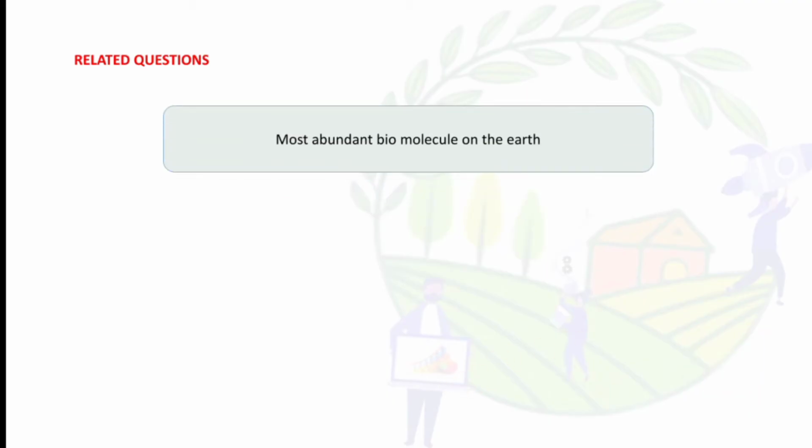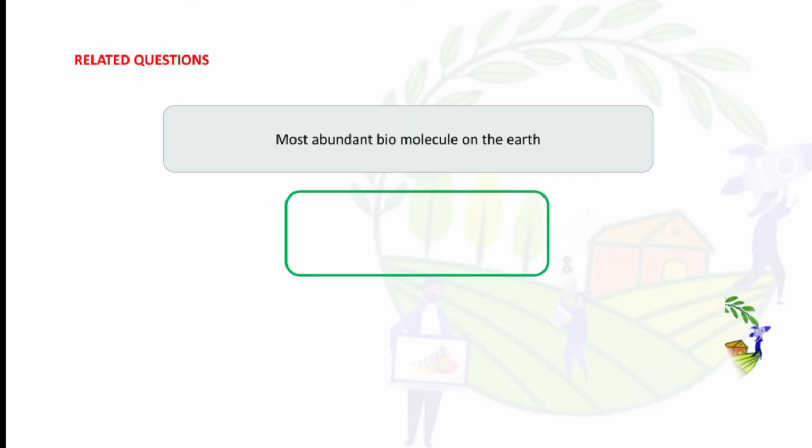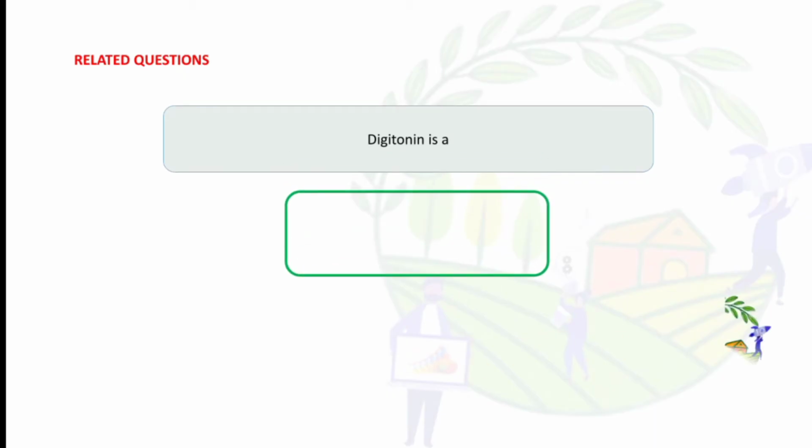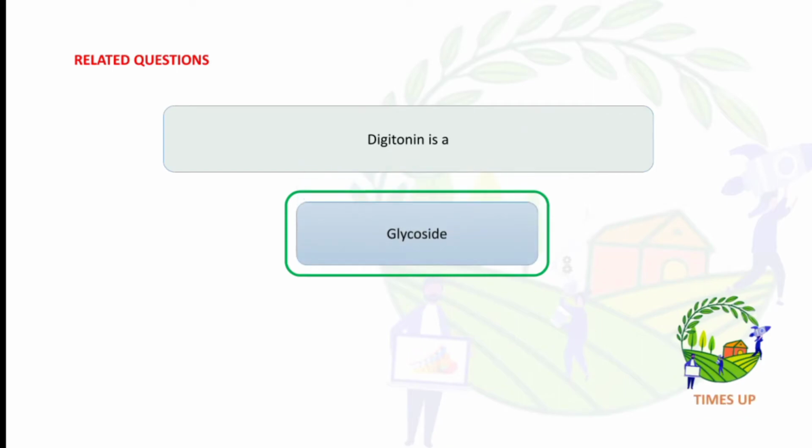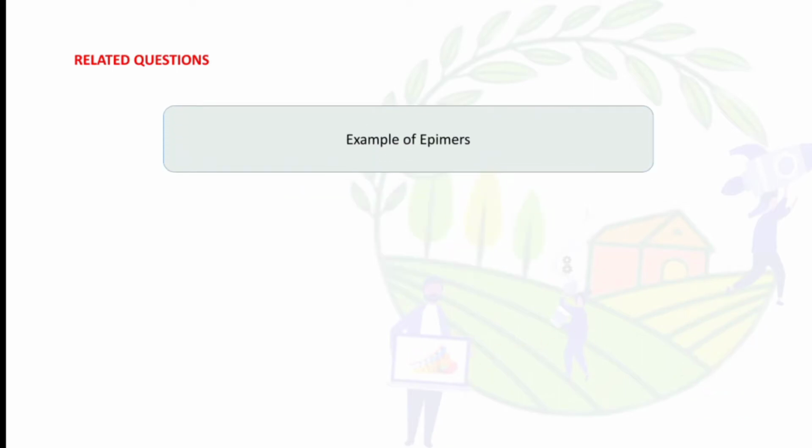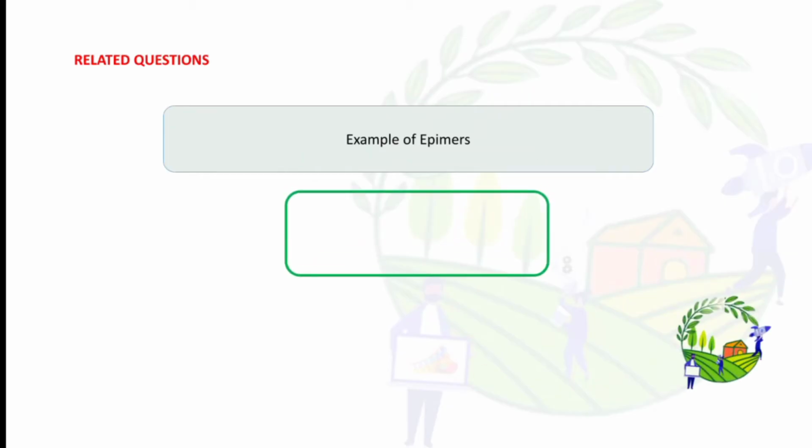Most abundant biomolecule on the earth is. So the answer is carbohydrate. Digitonin and so on. So the answer is glycoside. Examples of epimers. So the answer is glucose and galactose.